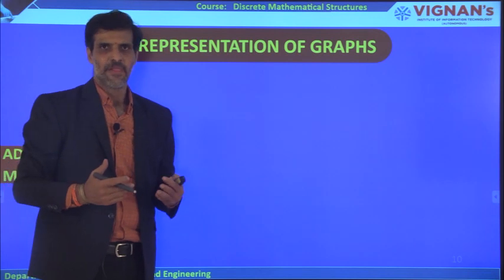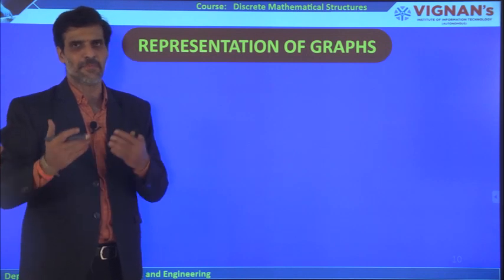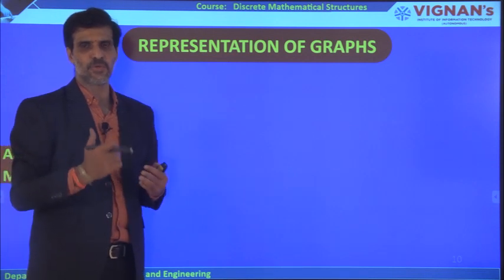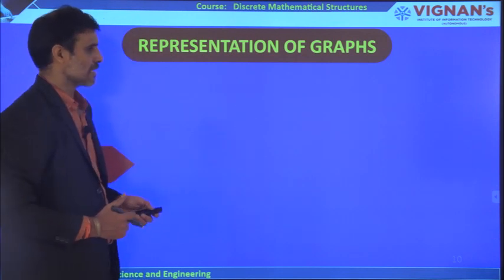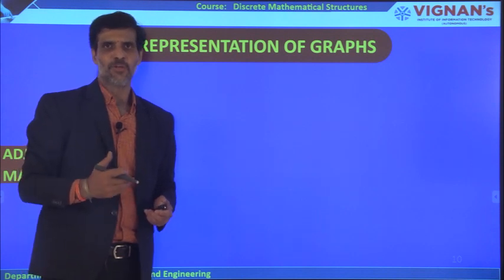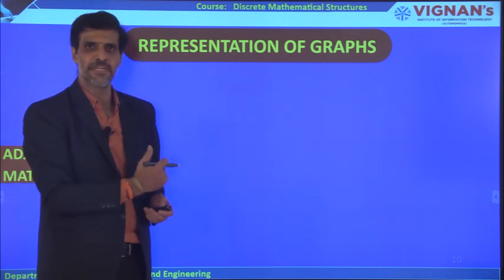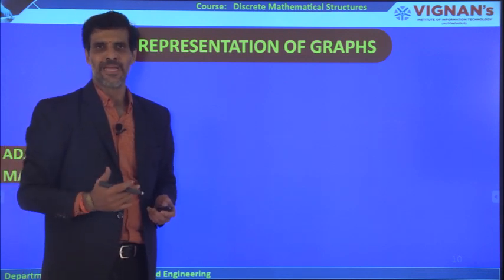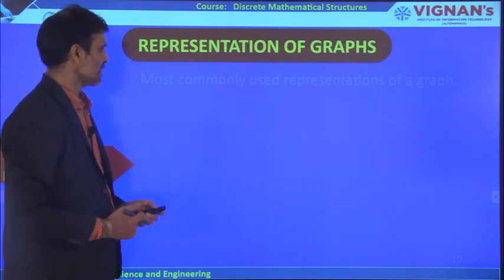A subgraph is a graph whose vertices should be a subset of the main given graph, and whose edges are also a subset of the given graph. If these two properties hold, then it is called a subgraph of the given graph. The next important topic is how to represent the graph. It is very, very important. While you are representing graphs in computer memory, you need to use these representations: one is called adjacency matrix representation, another one is called adjacency list representation. Let us try to understand these two representations here.